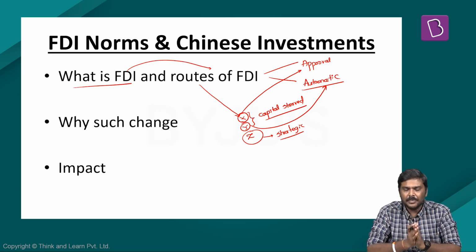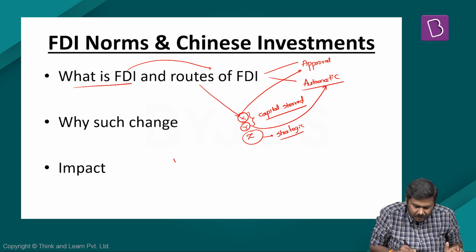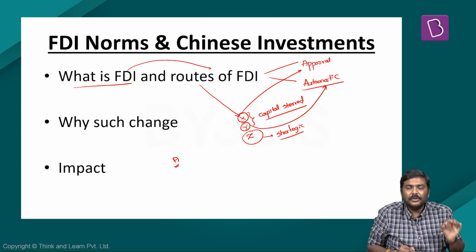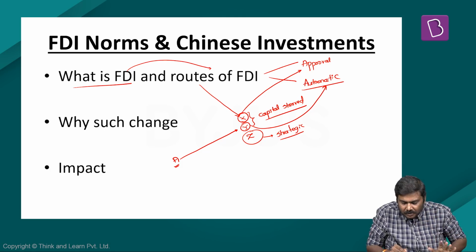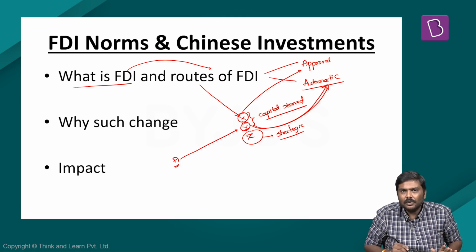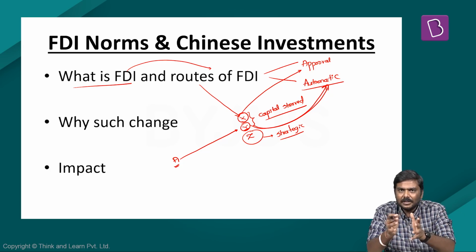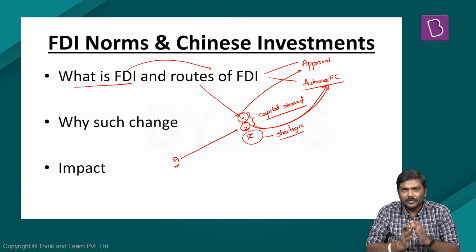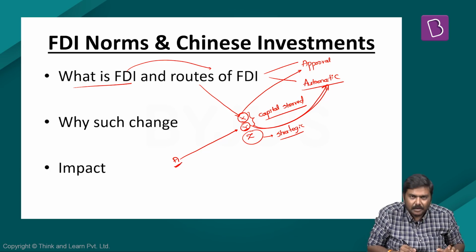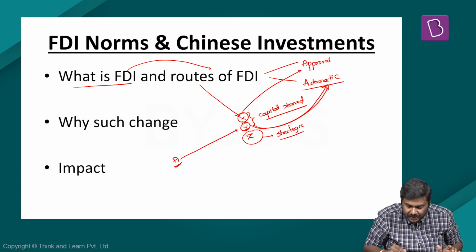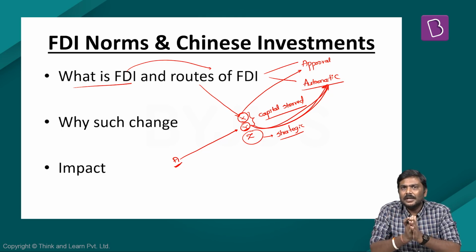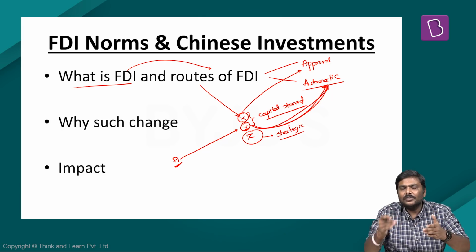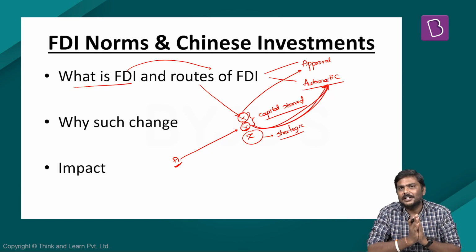It simply means that in case of any foreign company, let's say company A, if it wishes to invest in sector Y, which is under the automatic route, it simply means to bring in the investment and invest in this particular sector. I'll repeat the statement. There is a foreign company A which wants to invest in Y sector, which has been kept under the automatic route by the government. Automatic route basically means it will allow easy entry of foreign investment into this particular sector.